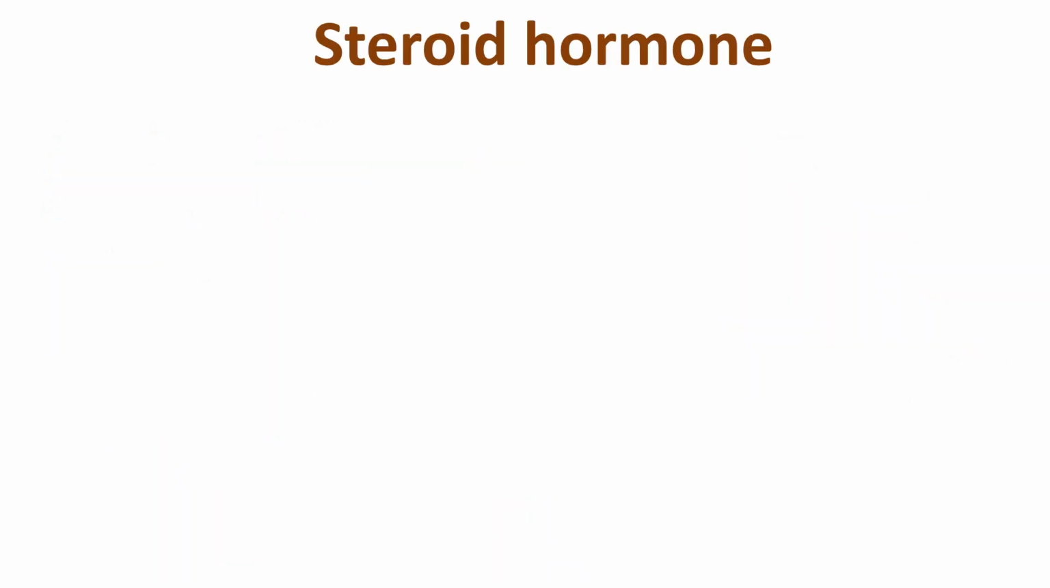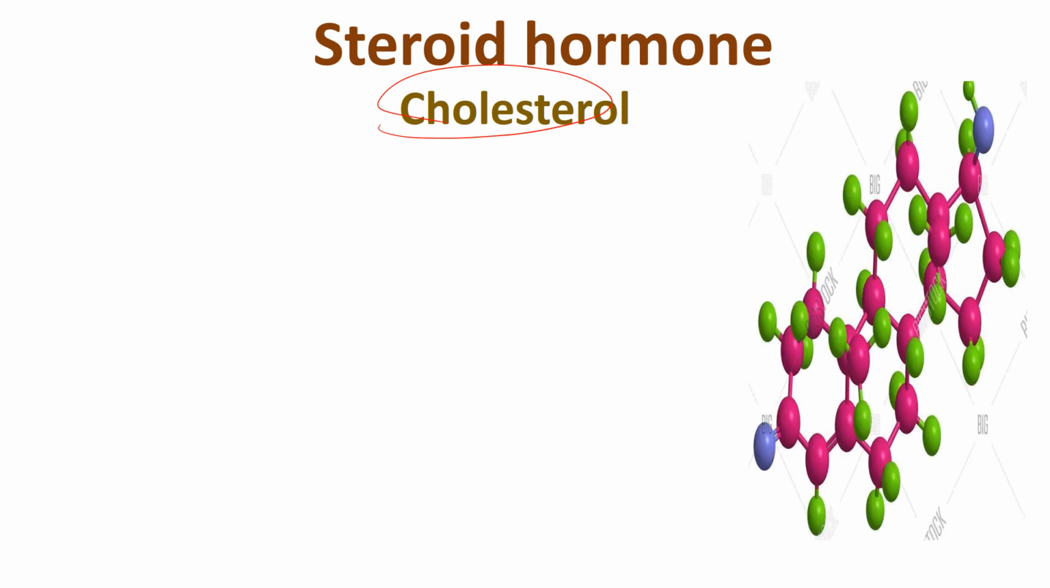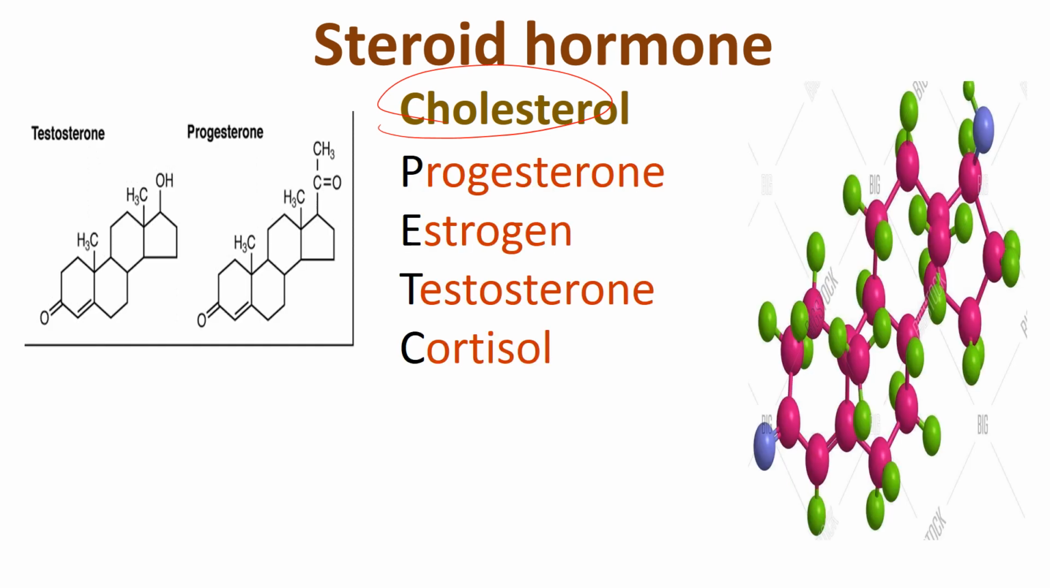Next are steroid hormones. Steroid hormones are made up of cholesterol. These hormones are water insoluble and lipid soluble. The hormones included are progesterone, estrogen, testosterone, and cortisol. The first three are known as sex hormones, while cortisol is secreted from the adrenal gland that is present above the kidney. The sex hormones are secreted from the sex glands, that is ovary and testes.